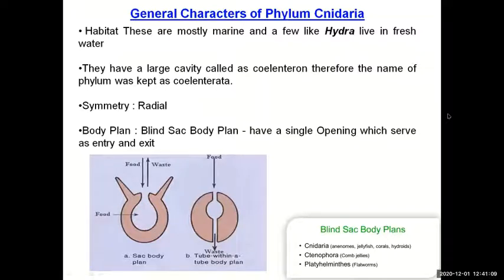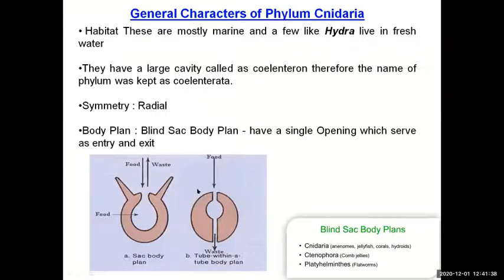Such a plan in which a single entry and an exit is present is called a blind sac body plan. If you see in the diagram, tentacles are present and surrounding the tentacles is an opening which is acting as a mouth because it is the entry, and it is also acting as the anus because it is the exit.